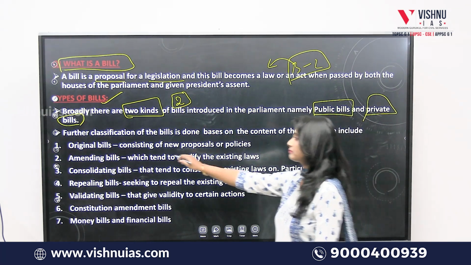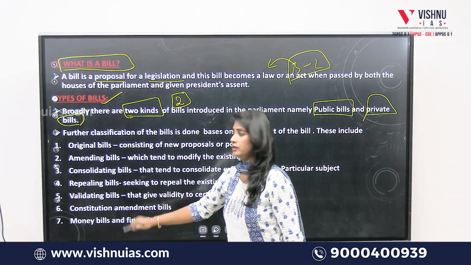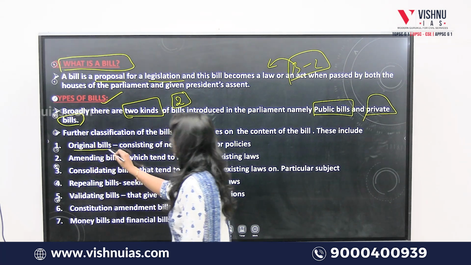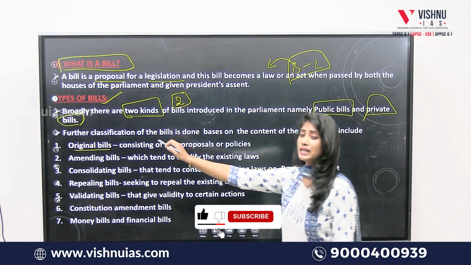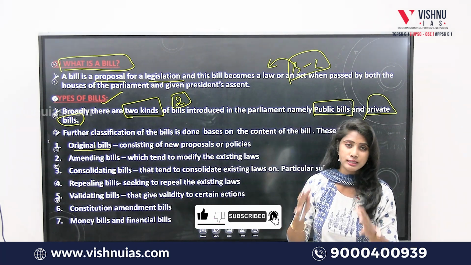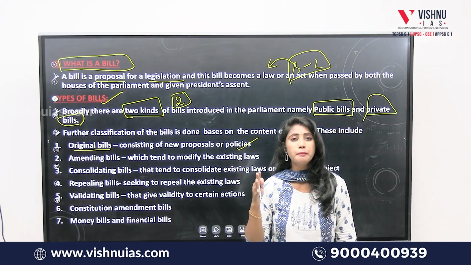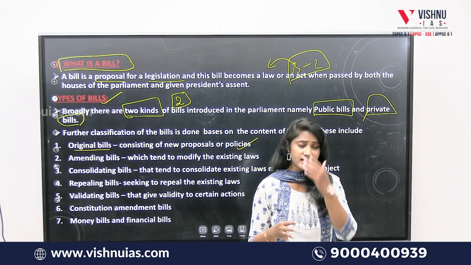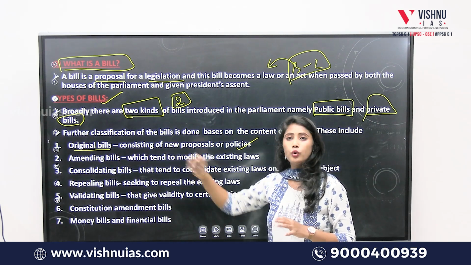And thereafter, there is also further classification among these public and private bills. There are 7 classifications among these bills. So first one is original bills. What is this original bill? This original bill consists of new proposals or policies that the Parliament wants to make into law. So it is totally a new bill.